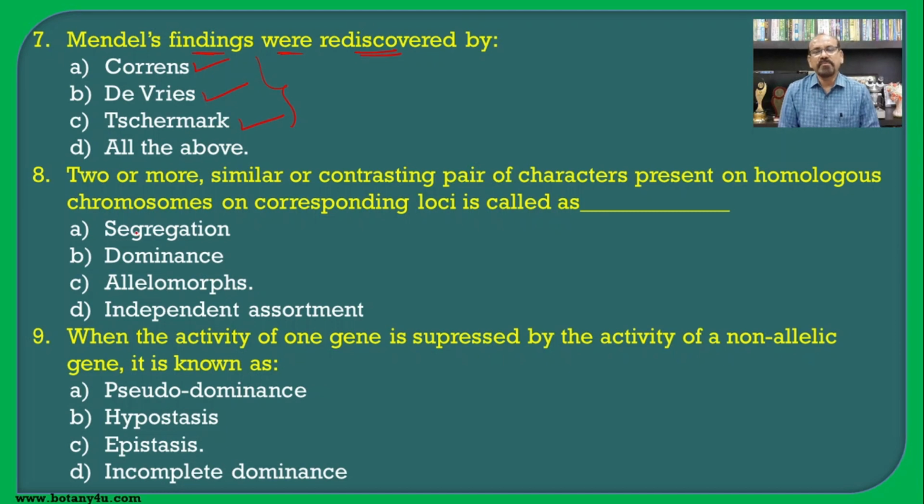From then we know Mendel as the father of genetics, and hence all the above become the answer for this question.